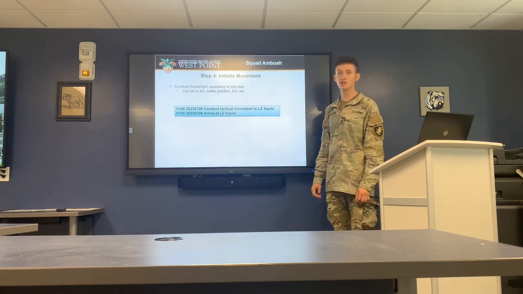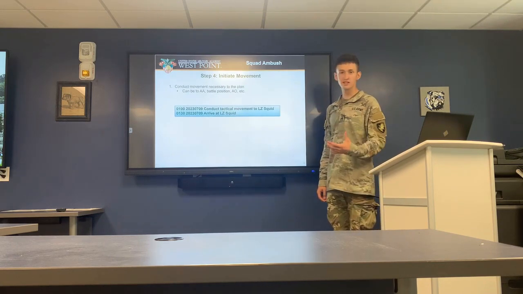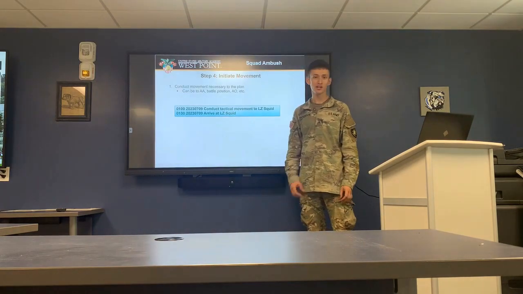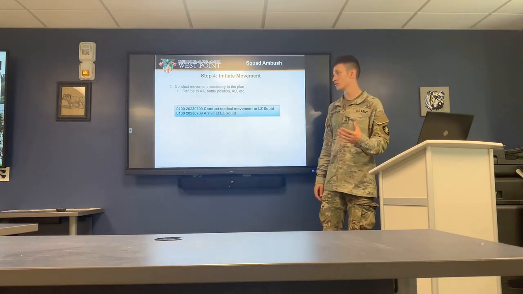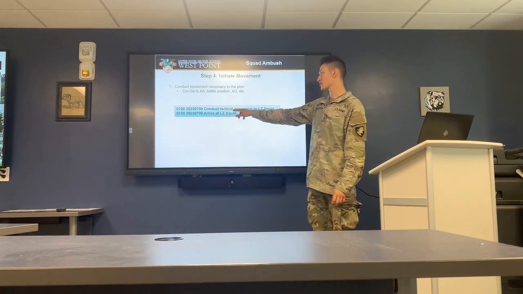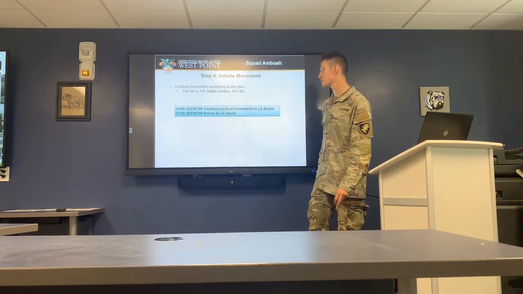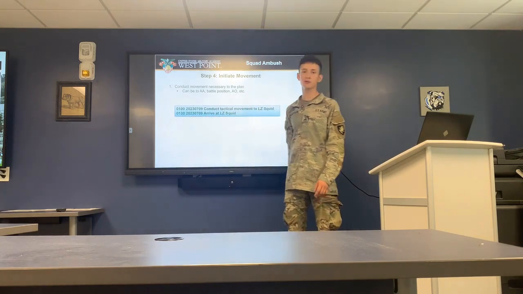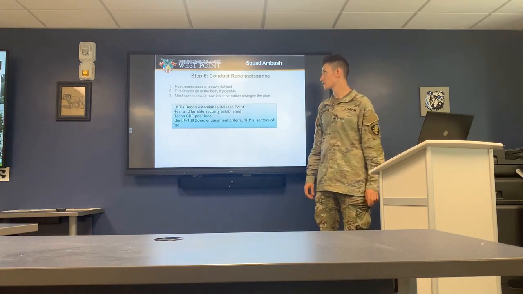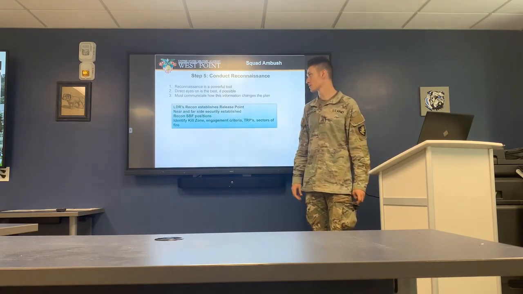Step 4 is going to be initiate movement. Conduct that movement necessary to the plan, whether it is to an assault position, a battle position, an area of operations, or some other rallying point. For example, at 0100, we're going to conduct a tactical movement to Landing Zone Squid. At 0130, we'll be arriving at Landing Zone Squid for our next step, which is step number 5, conduct reconnaissance.